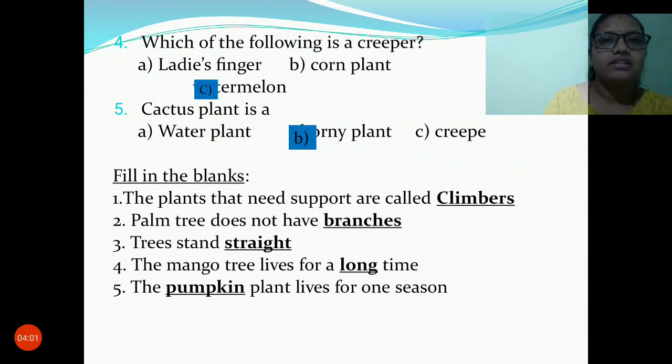Trees stand straight. You must remember all these sentences. The mango tree lives for a long time. Trees always live for a long time. Keep in mind, children, trees will stand straight always. The pumpkin plant lives for one season. One thing you need to remember is that all vegetable plants live for only a season. These are seasonal plants. If I ask you for an example of a seasonal plant, you must think of vegetable plants, rice, wheat, like this.